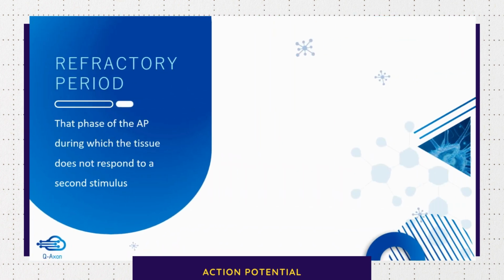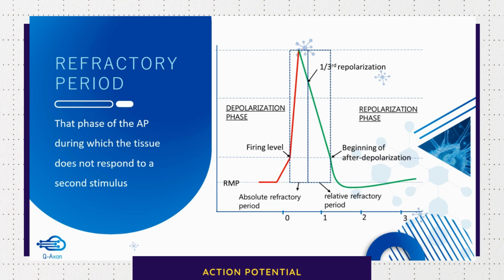So let's understand the concept of refractory period using the graph. Now this is the graph depicting an action potential obtained from the nerve. So you can see that this is the recording of the action potential. Now which part of this action potential falls in the refractory period?